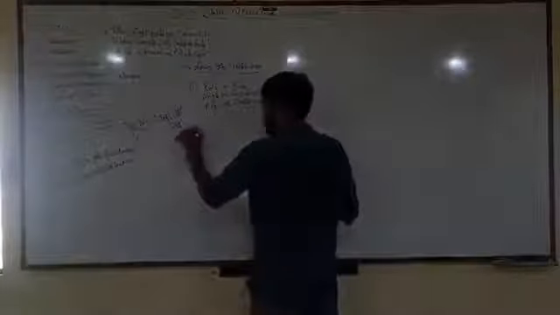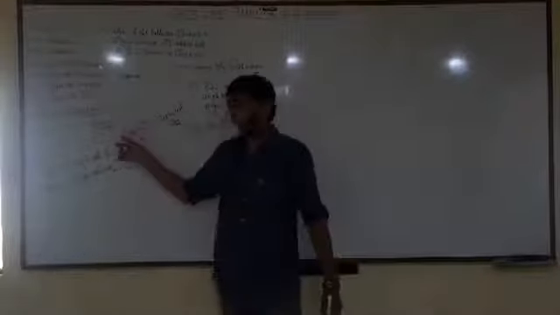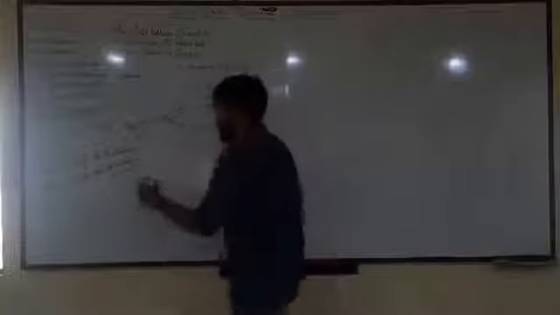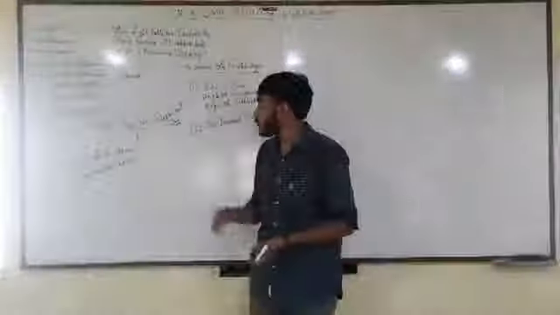Okay. Next thing, the incident ray. So this is the incident ray. Students, the point where the incident ray, the reflected ray, the normal and the smooth plane all meet is said to be the point of incidence.